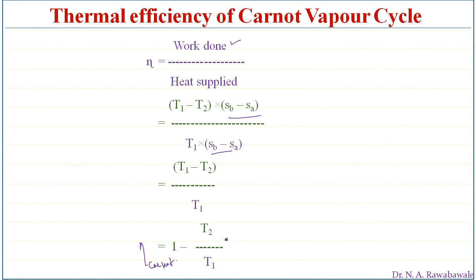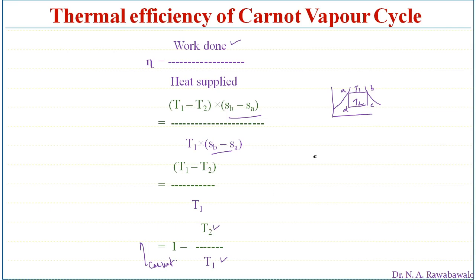And the efficiency of the Carnot cycle depends on temperature. Here we have seen the TS diagram of the Carnot cycle, A, B, C, D. This is the temperature T1 and this is the temperature T2. So finally the Carnot efficiency depends on T2 and T1.